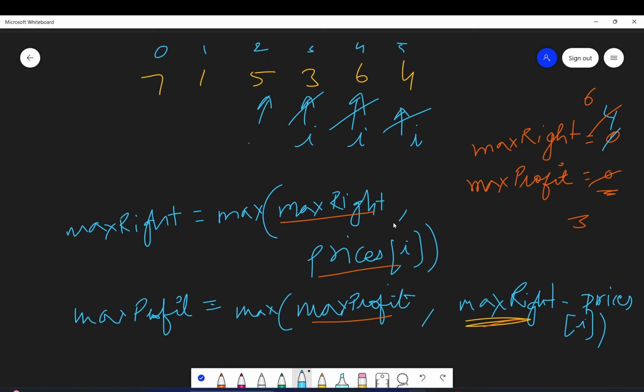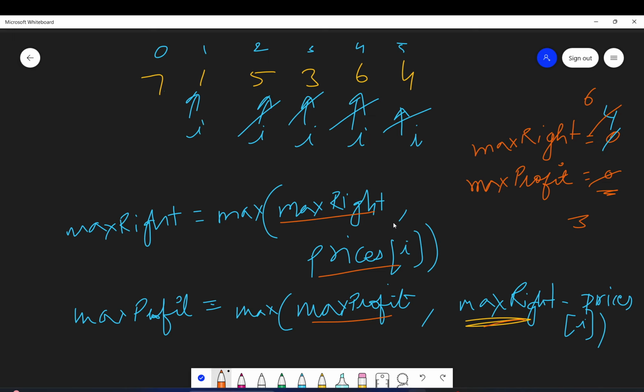So here we go to 5. Okay, and what will be the max right? 5, comma, whatever is the current, 6. Obviously 6 is greater, so you will not update it. And profit will turn out to be max right minus prices of I, which is 6 minus 5, 1. Obviously 3 is greater, so you will not update it. You move forward.